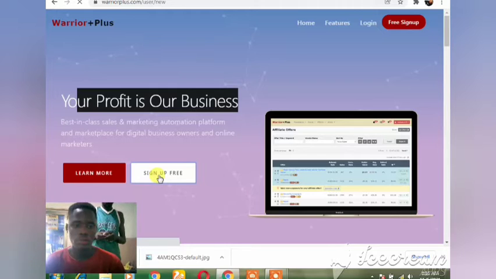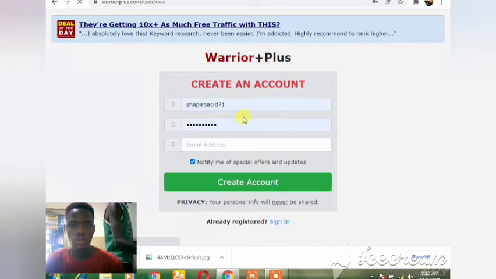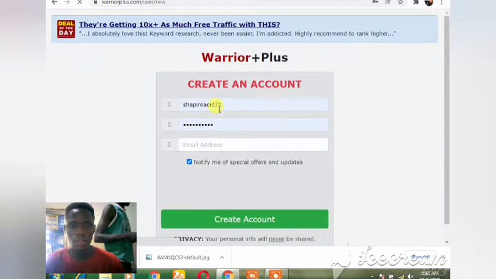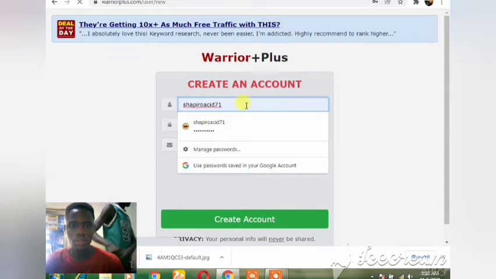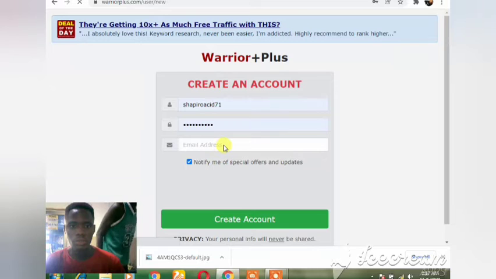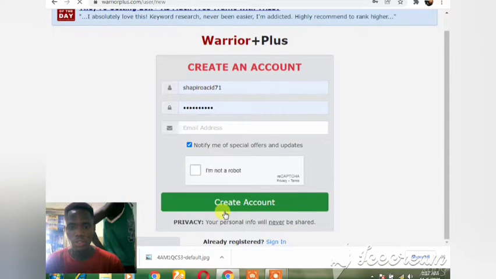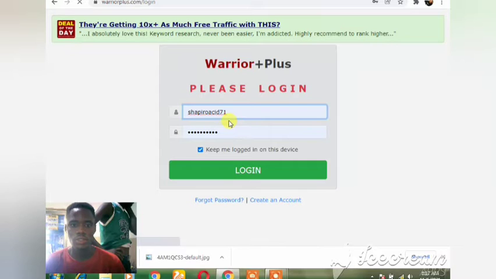So without wasting much time, if this is your first time here, all that you need to do is click on the create account there. You can see that they say to create an account. I have an account with them, so as I'm clicking on it, they have shown me my details. But I'm going back to show those who don't have accounts here. All that you need to do is enter your email, they take a password, and you click on the sign up.